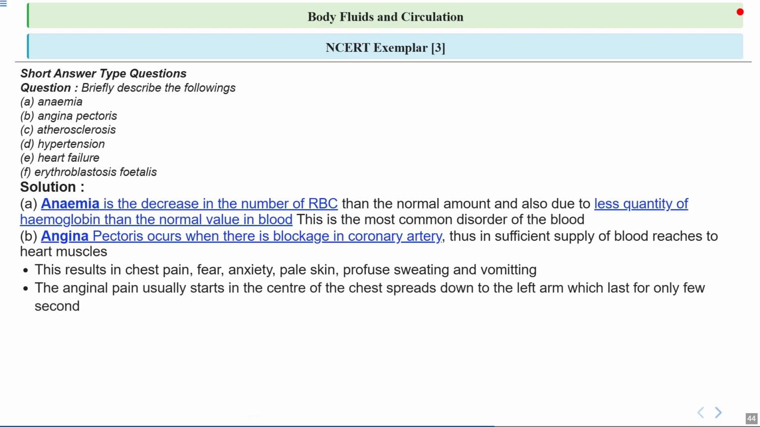The pain from angina usually starts in the center of the chest and can spread down the left arm. It typically lasts only a few seconds. The spreading pain is a classic sign, and it's the body's way of alerting us the heart is under stress, much like a warning light on a car dashboard. So we will continue this answer.